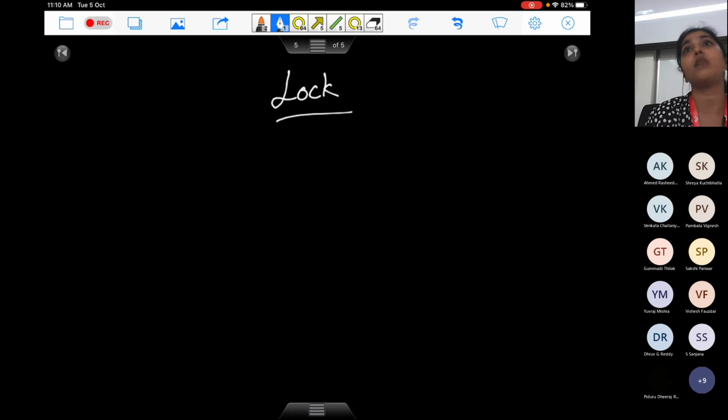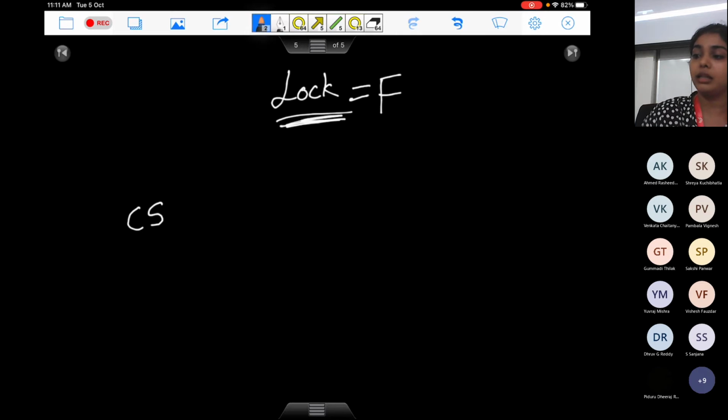Let me try to write a software based solution for this first. I'll have a shared variable called lock, which is a Boolean variable, and initially I'm going to set it to false. Basically the lock is open, anyone can go and execute in their critical section. In the entry section, before the critical section, I'm going to busy wait on this lock.